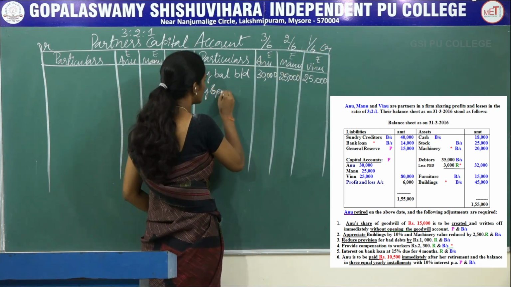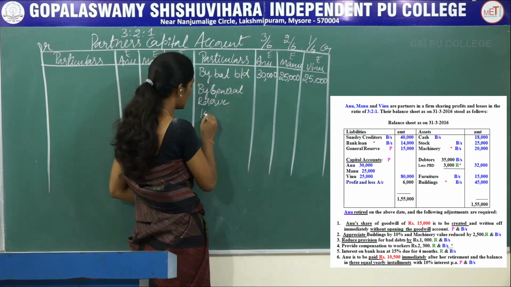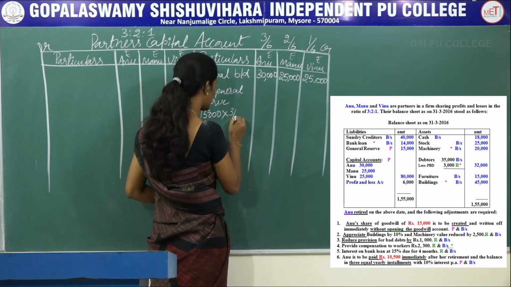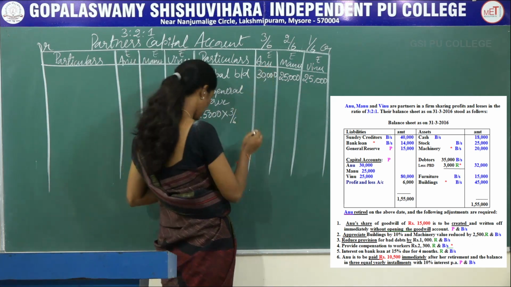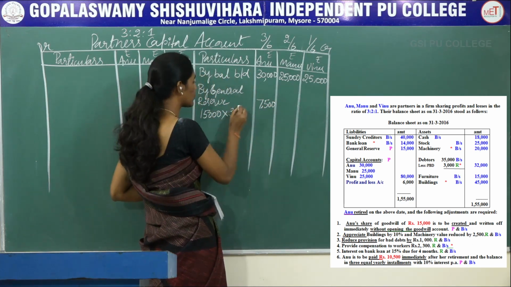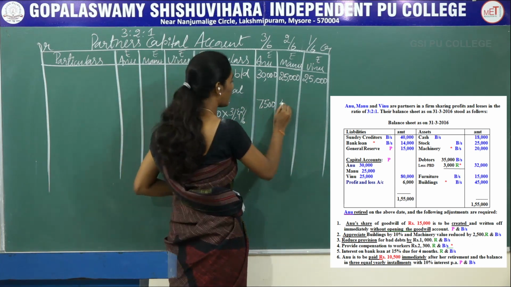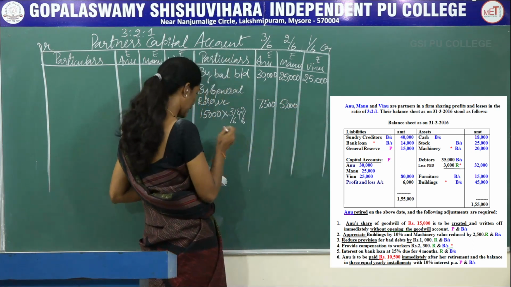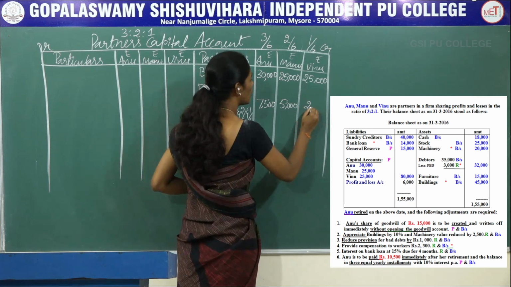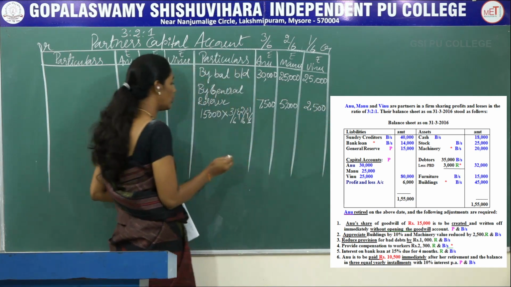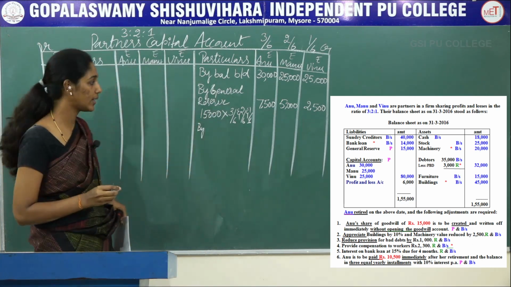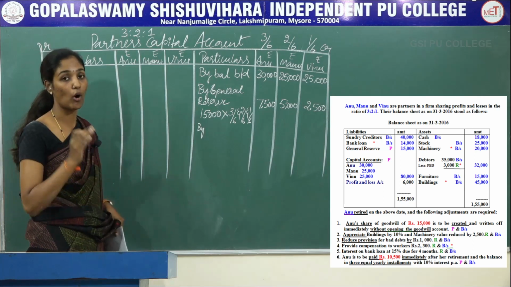By general reserve, the amount of general reserve is 15,000 into 3/6 for Anu, you will get 7,500, and 15,000 into 2/6 you will get 5,000 for Manu, and 15,000 into 1/6 you will get 2,500 for Vinu.